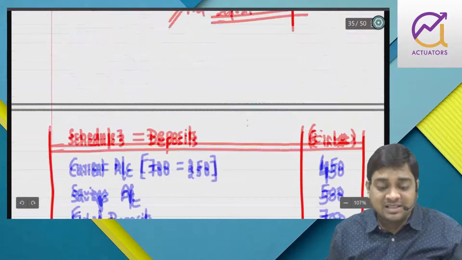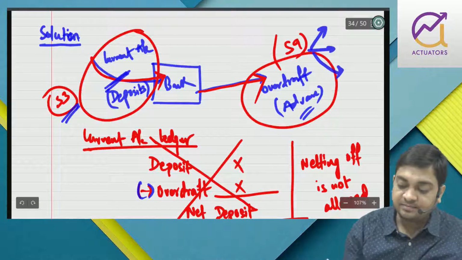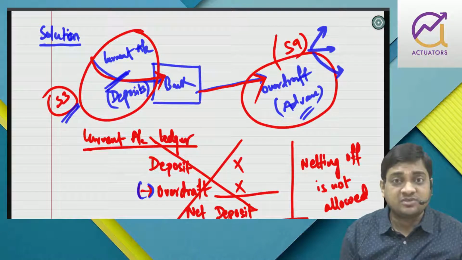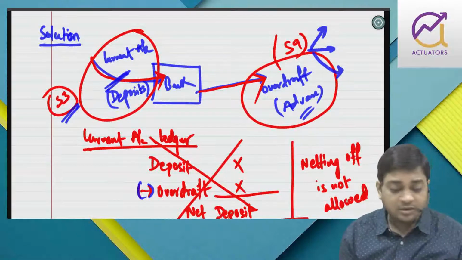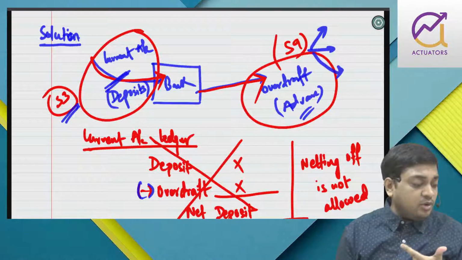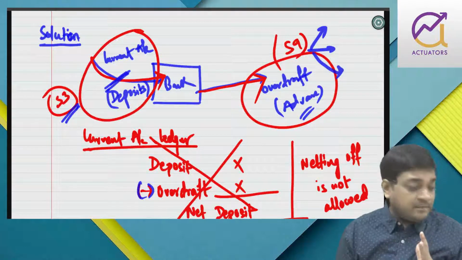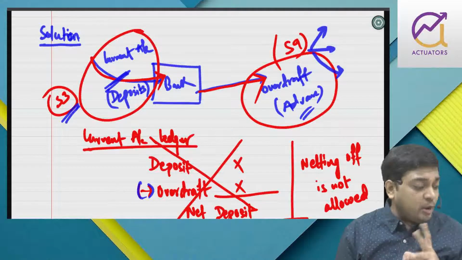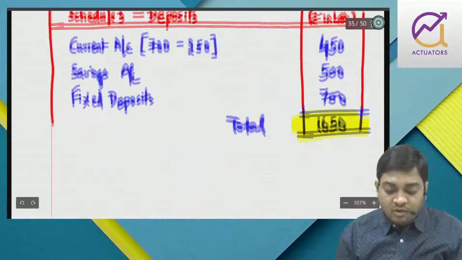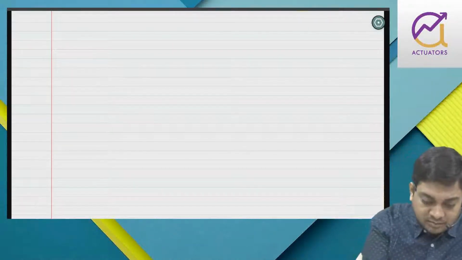Now this advances part can be prepared in various ways. It can be prepared on the basis of nature, it can be prepared on the basis of security, right? So here first of all I will do it on the basis of nature of loan. One is cash credit, term loan, and then bills discounted and purchased, right? And further they have also told in point number 3 the nature of security as well, right? So what I will do, I'll prepare